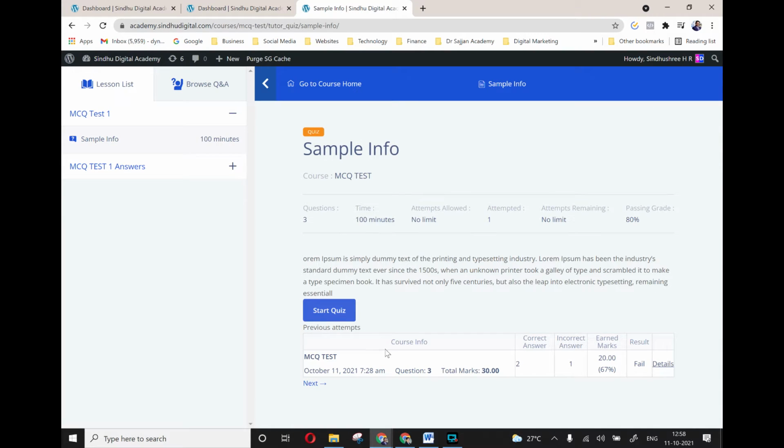Right, once I submit, I get, no, I failed the test. Okay, so there are 2 correct and 1 incorrect. So the earned marks is 20, that is 67%. So I need to have more marks, right? So failed, however, you can start the quiz again.